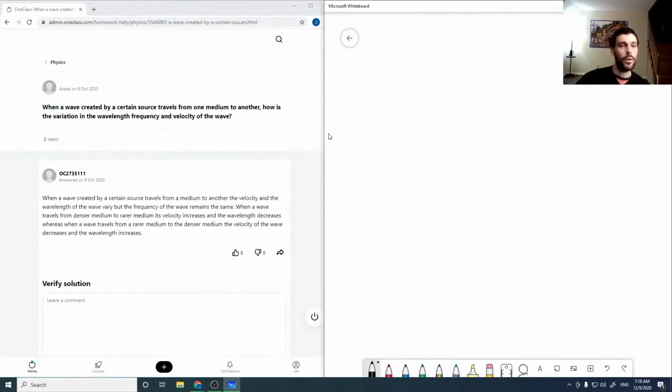Okay. When a wave created by a certain source travels from one medium into another, how is the variation of wavelength, frequency, and velocity? So the easiest way to think about this is light, but it does function for every other source.